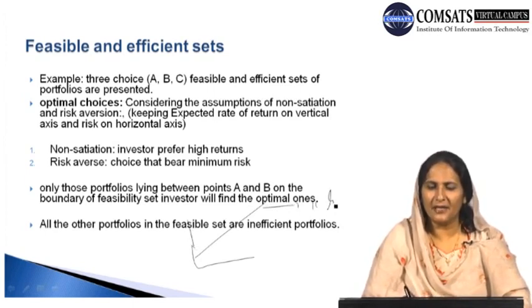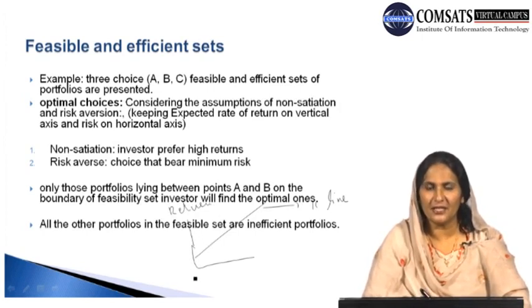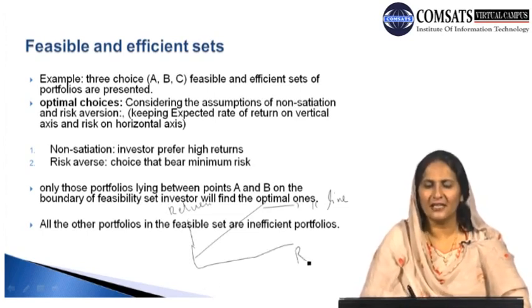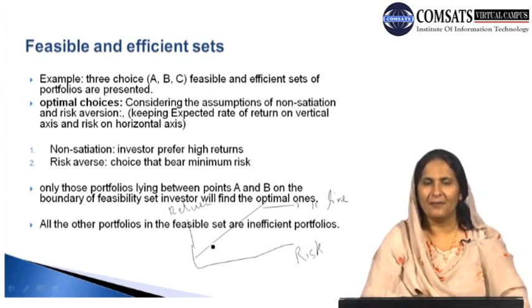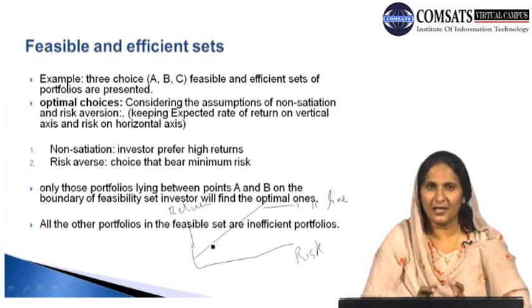This line can be indicated as the capital line, which is a linear line. Along the vertical axis we have expected return, that is the rate of return that an individual investor is expecting to earn from the financial market. Along the horizontal axis the individual investor is facing risk, and this linear line shows various combinations of return and risk, indicating a one-to-one relationship between risk and return.